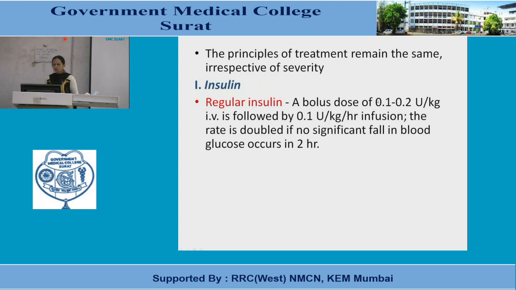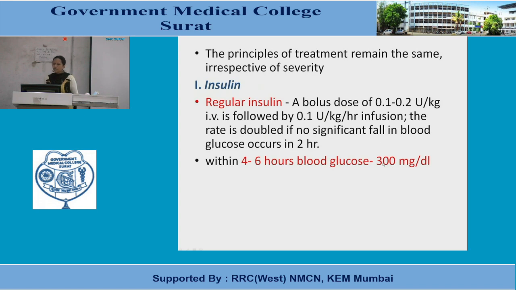Dose, bolus dose 0.1 to 0.2 unit per kg IV is followed by 0.1 unit per kg per hour infusion. The rate is doubled if no significant fall in blood glucose occurs in 2 hours. So monitoring is required for that. Usually within 4 to 6 hours blood glucose returns to 300 milligram per deciliter.